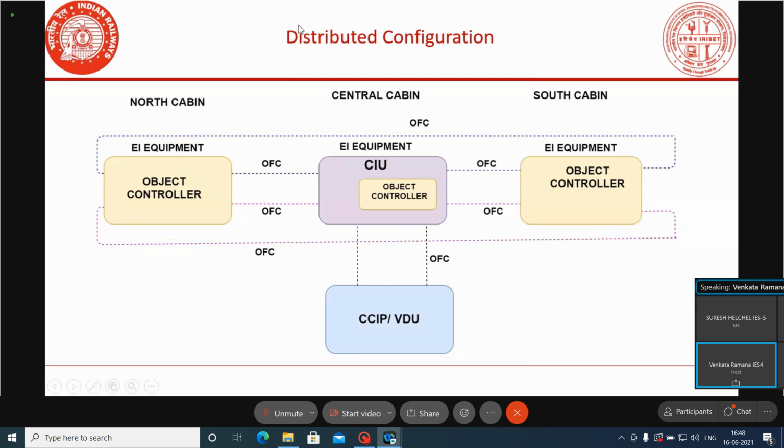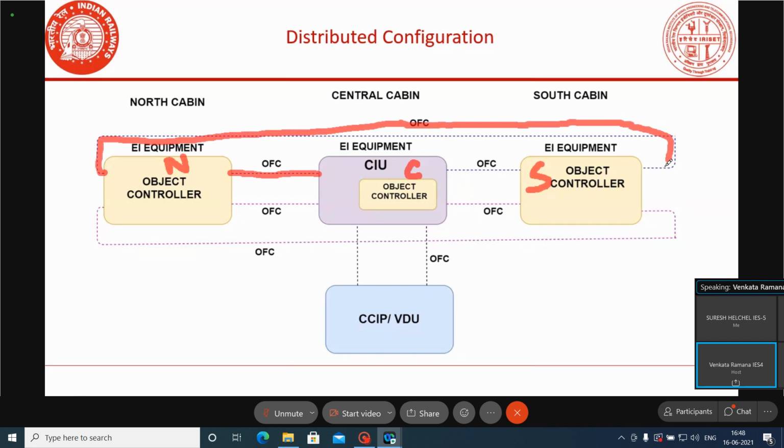Suppose this is the north cabin, this is the central cabin, and this is the south cabin. Between north and central cabin, a direct connection is available, or otherwise from north cabin to south cabin, and south cabin to central cabin, communication is also available.